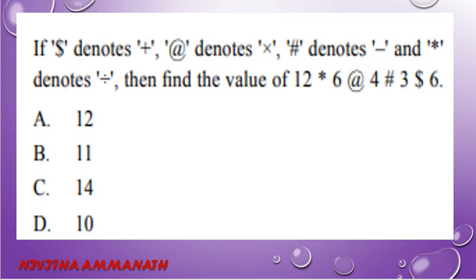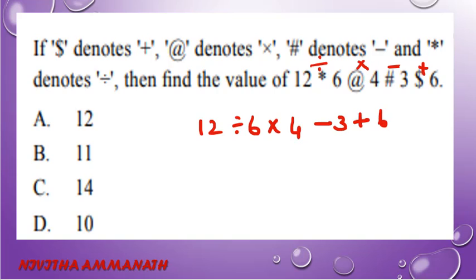So we have to find this. Star means divided by. At denotes into. Hash denotes minus. Dollar denotes plus. So this is 12 divided by 6 into 4 minus 3 plus 6.